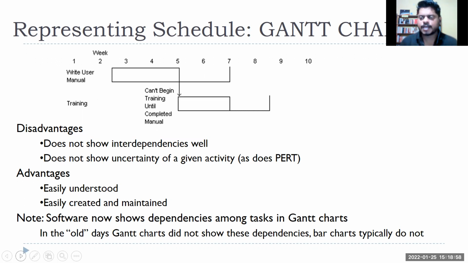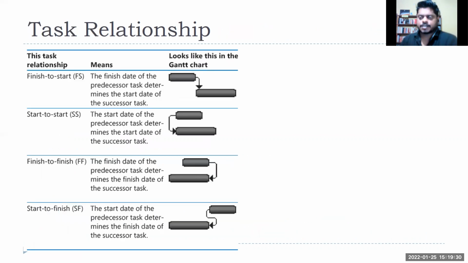So this is a simple Gantt chart just to have a visualization that these are the tasks we need to complete. But generally it doesn't show, if this task is delayed, how much impact will happen on my total project. Those kinds of calculations I cannot do through just a simple Gantt chart, where I just put one task after another. For that I need a software, or at least use logic. No need to use software always, but at least the logic part. And that is something known as the task relationship.